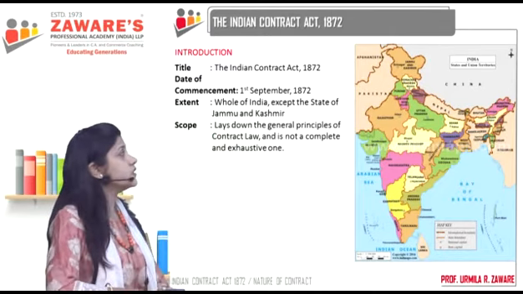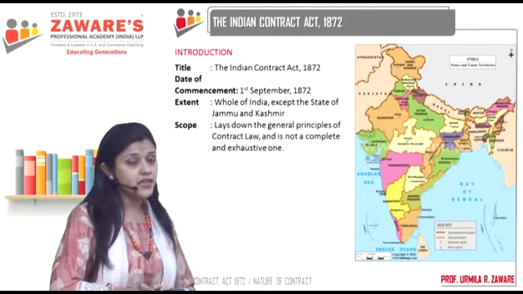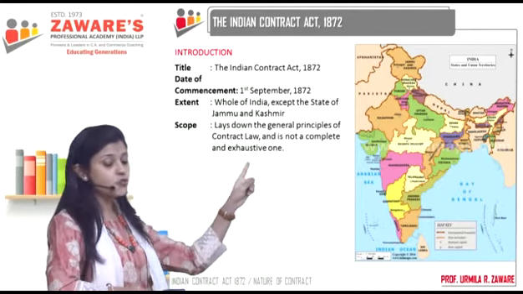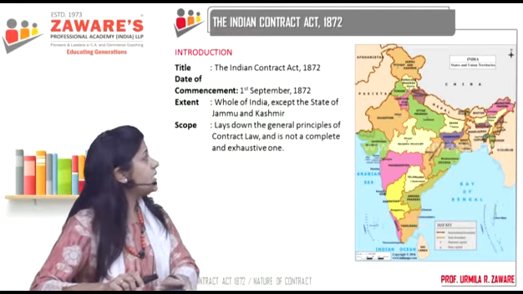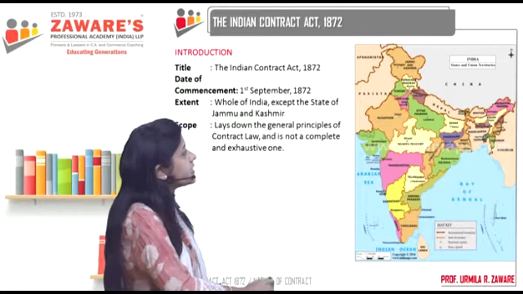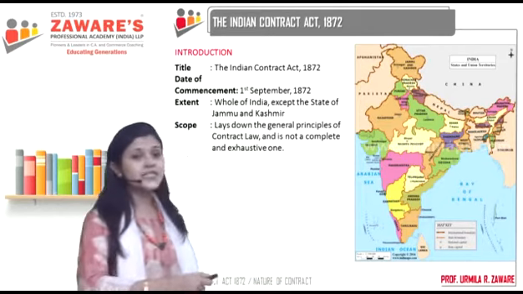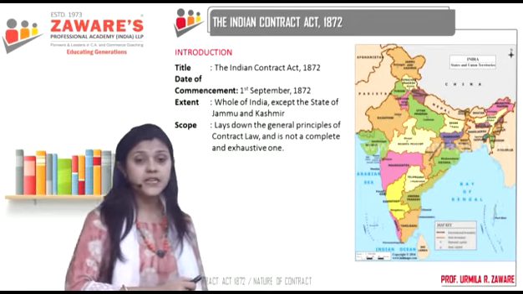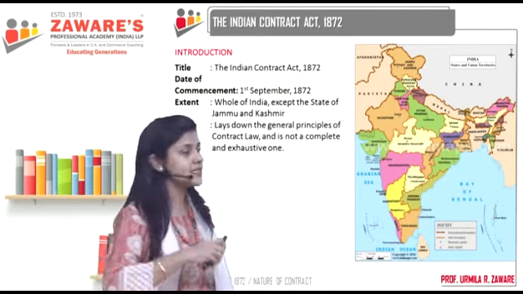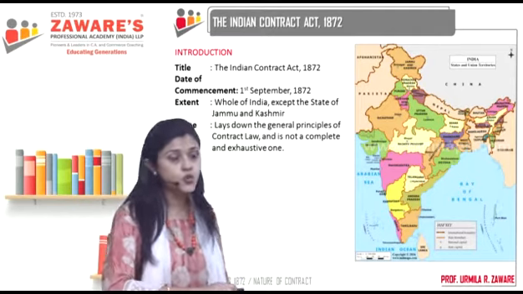These are the features which are common. First is the preamble, then you have section 1. Now what all is there in section 1? Section 1 has the title. So what is the title of our act? It is the Indian Contract Act 1872. What is the date of commencement? Commencement means when it was implemented. The date is 1st September 1872.